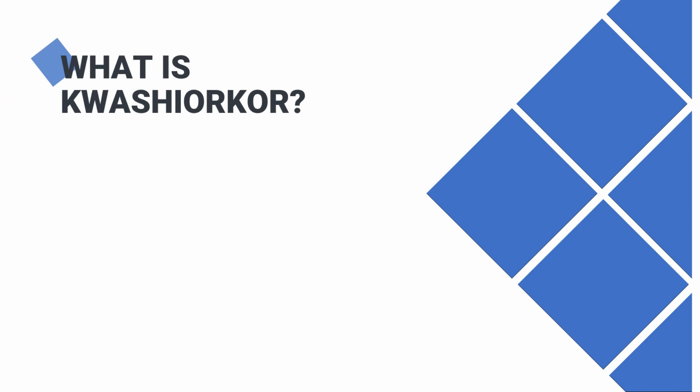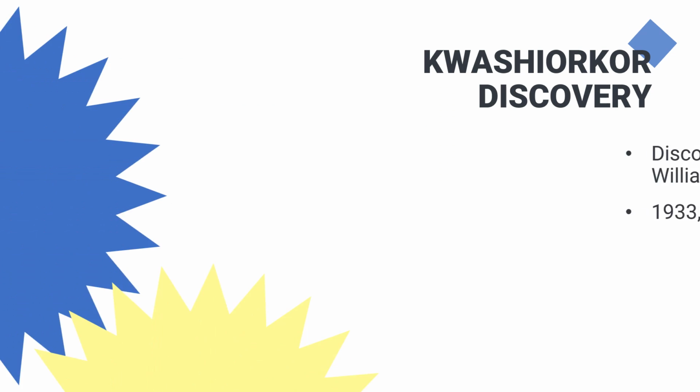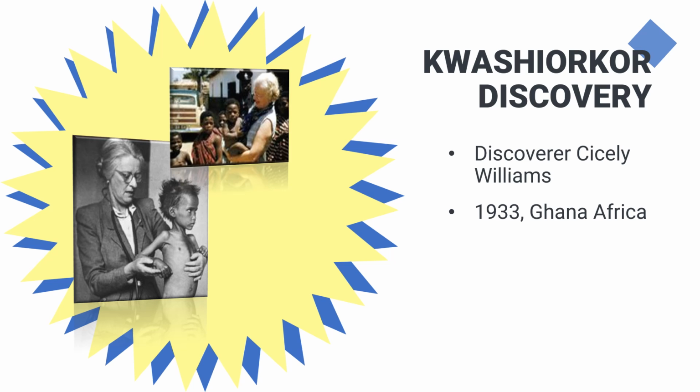So what is Kwashiorkor? A dietary protein deficiency disease seen originally in children from Ghana, particularly children 1 to 3 years old. Kwashiorkor's discovery. In 1933, discoverer Cecilia Williams was the first from America to describe Kwashiorkor, the malnutrition disease of childhood associated with a starch-based diet low in protein.